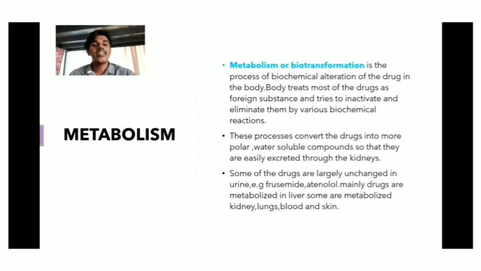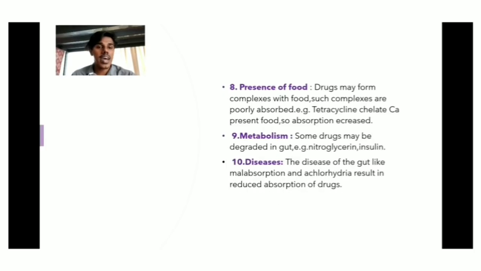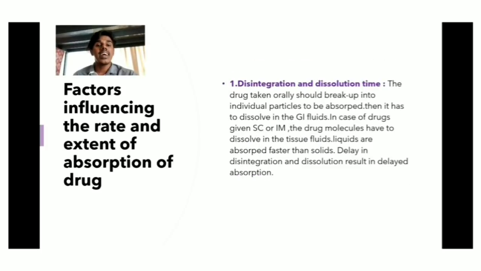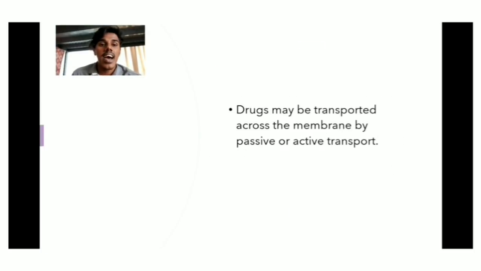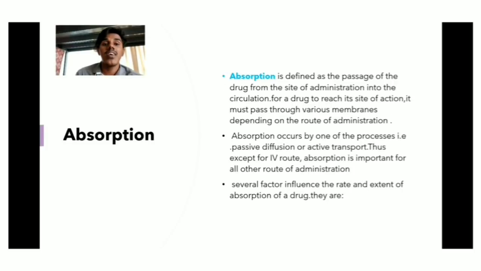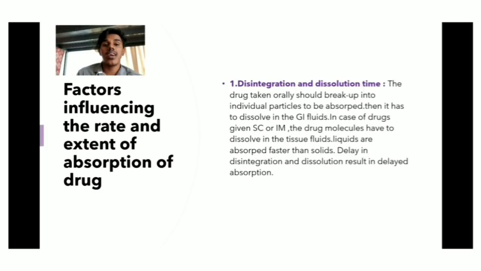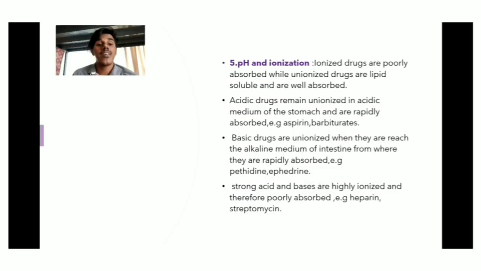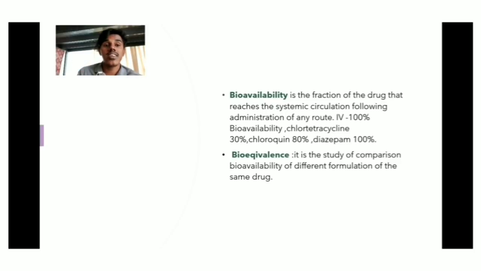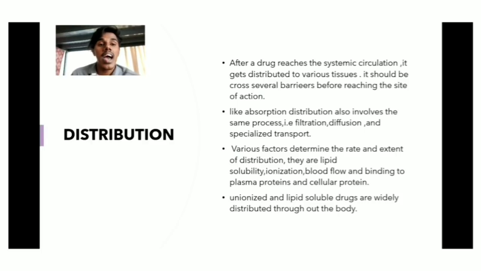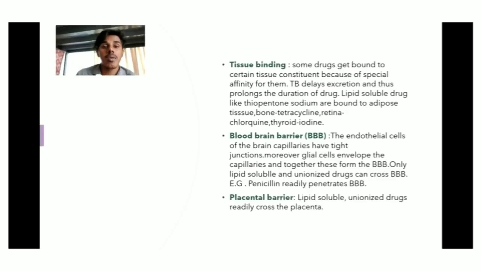Okay, we have been discussing pharmacokinetics. Pharmacokinetics deals with absorption, distribution, metabolism and excretion. First we discussed the definition, then passive and active transport, then absorption. In absorption we covered the factors influencing the rate and the extent of absorption of drugs clearly and thoroughly. Then we dealt with first pass metabolism, differentiated bioavailability and bioequivalence, and dealt in depth with distribution and plasma protein binding and tissue binding.